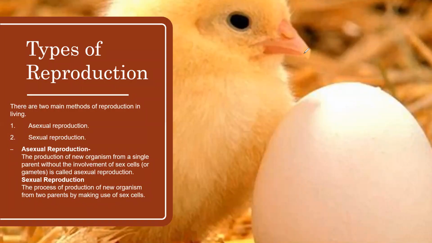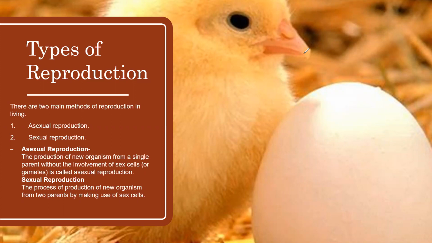Now let's learn about the types of reproduction. There are two methods of reproduction in living organisms. One is asexual and the other is sexual reproduction. Asexual reproduction is the production of new offspring from a single parent without the involvement of sex cells or gametes.